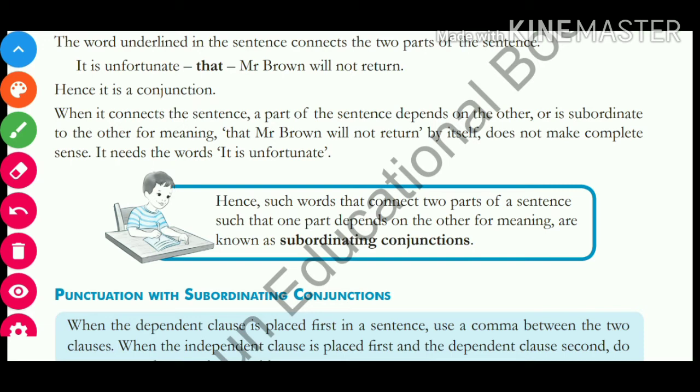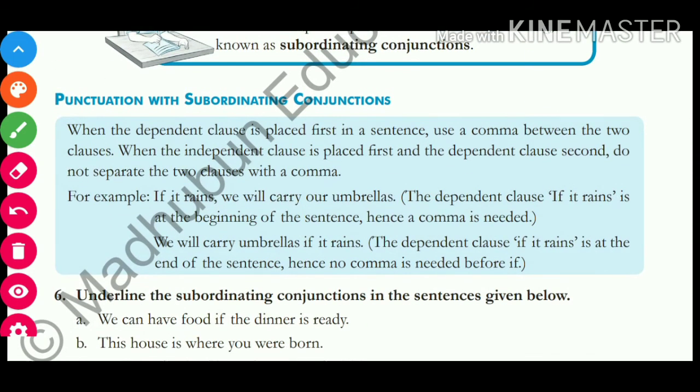So remember that such words that connect parts of sentences, such that one part depends on the other for meaning, are known as subordinating conjunctions. Now coming to punctuations with subordinating conjunctions.